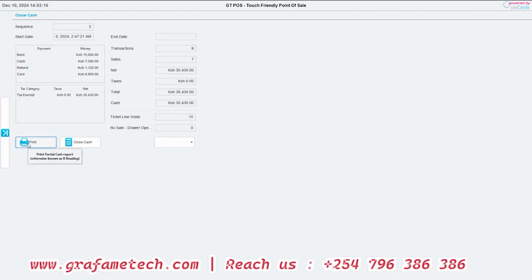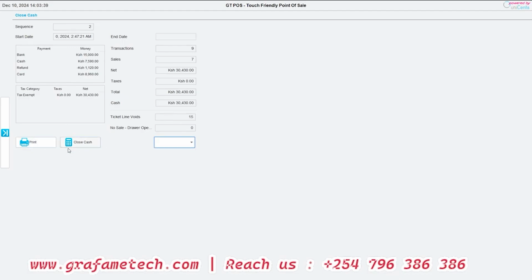Then it will print one receipt, a very long one, depending on the number of sales that you've done for that duration. You see here it's saying the start date. Maybe we are closing cash for this duration since this time started. Do you understand?